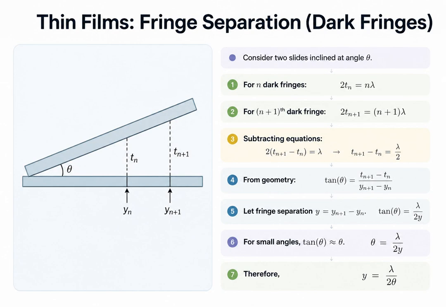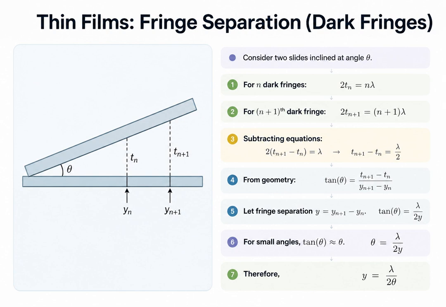For dark fringes, the path difference, which is roughly twice the thickness of the air film, 2t, must equal n lambda. For the next adjacent dark fringe, 2t(n+1) equals (n+1) lambda. Subtracting these, we find the difference in thickness between adjacent fringes is lambda over 2.